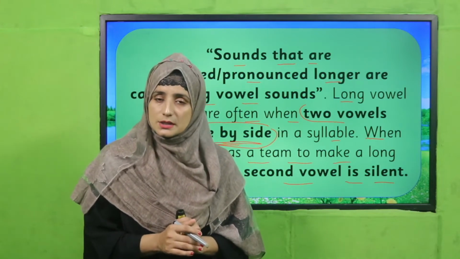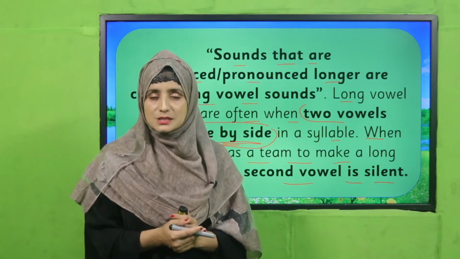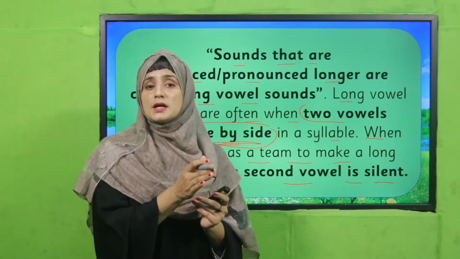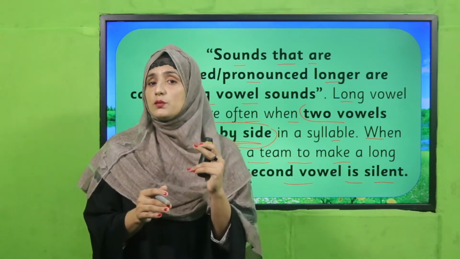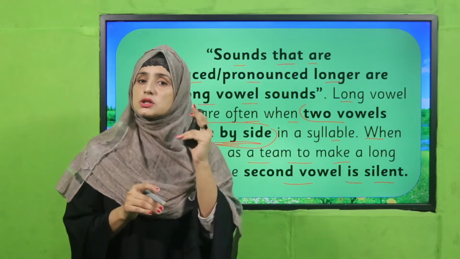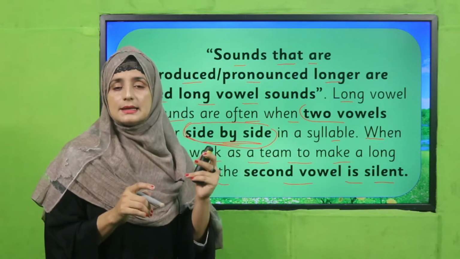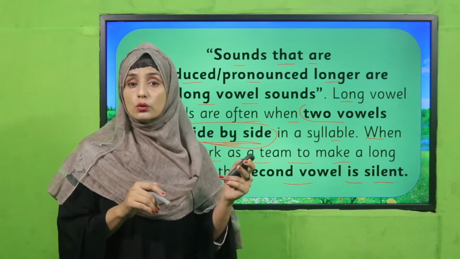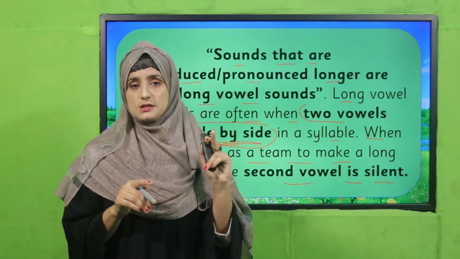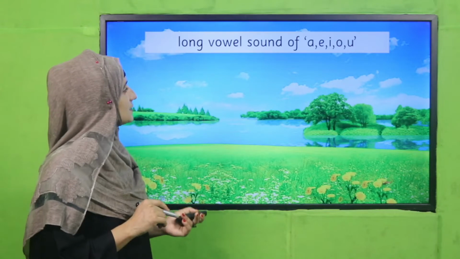What you have to do? Yes, we get that this is the actual name of the letter. In the alphabet, we read A, B, C. So this is the actual name of the letter. When we get the letter sound of A, the actual letter, this is a long vowel sound. Like A, E, I, O and U, this is the sound of these letters. Keep remembering. Okay, we are going to perform an activity and see there.